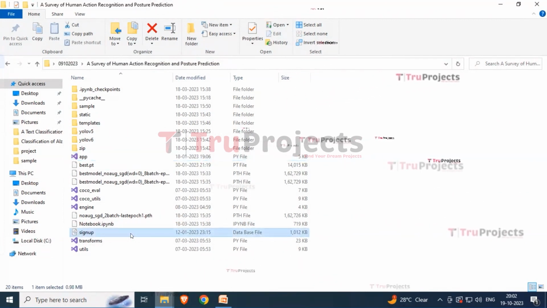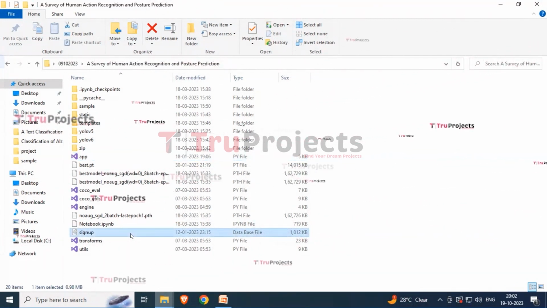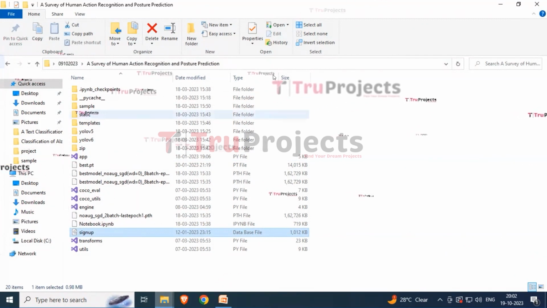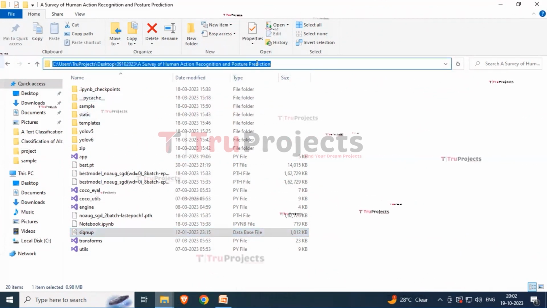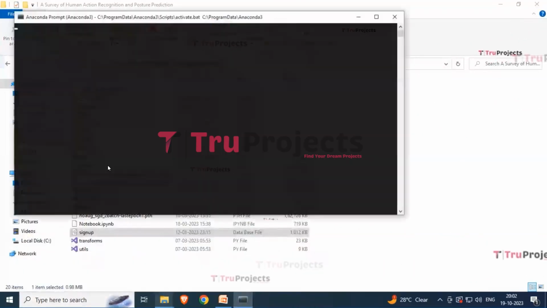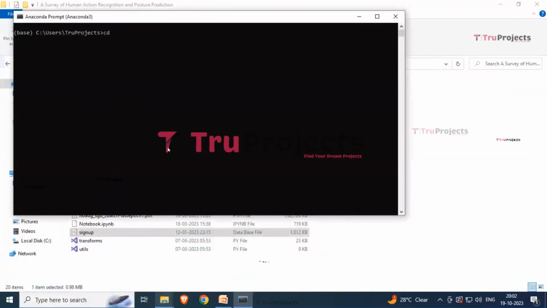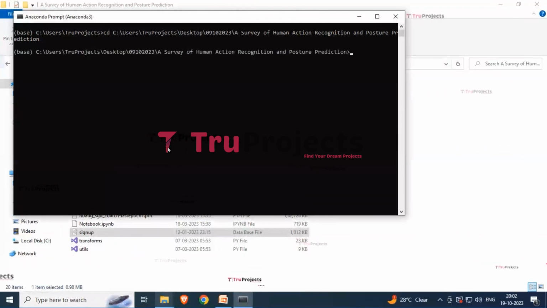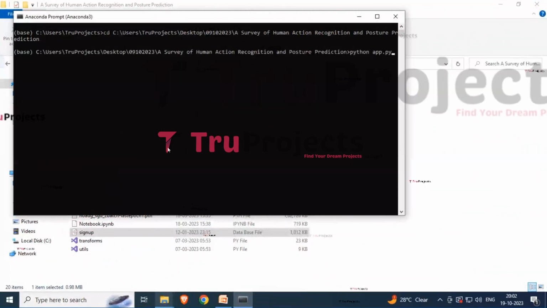Then we have the signup.db file. This file appears to be the database file which is used to store the information. Just click over here and copy the path. Open the Anaconda prompt. Type the cd command followed by a space and just paste the path over here and now hit the enter button. Now type python app.py and hit the enter button.